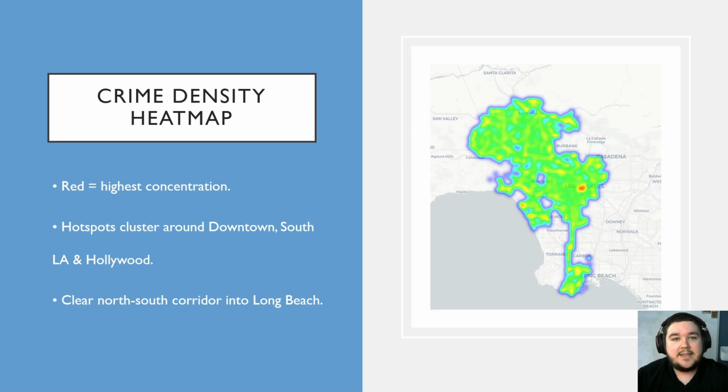These are the high density areas, more popular areas of LA, I would say, for tourists. Also notice there's a corridor stretching south into Long Beach. That pathway down there tells us hotspot policing can't be limited to just downtown. It needs to be broader and more of a regional view as well.